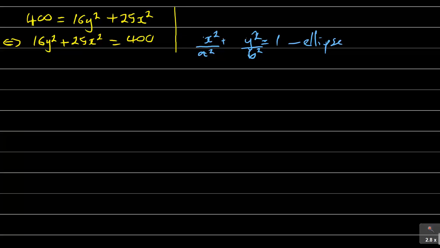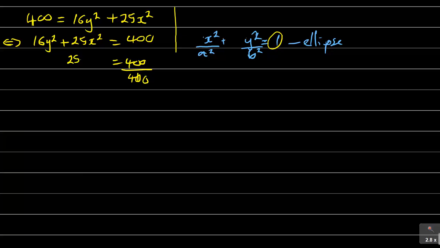So now, first things first, I need to divide my equation by 400. You see it says is equal to 1, so I have to divide by 400 on the other side as well to make it a 1.